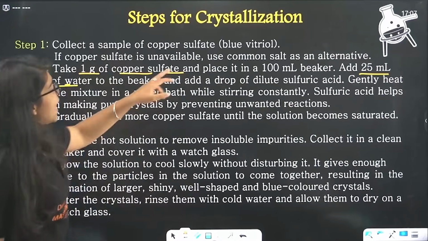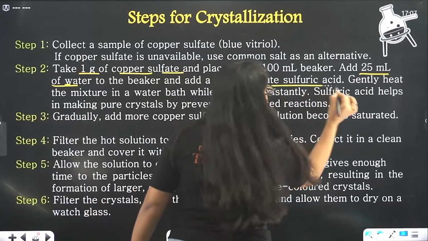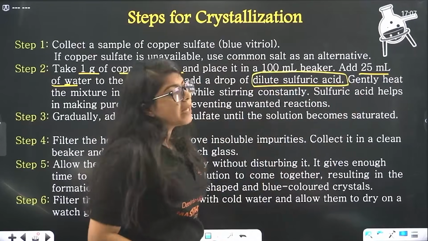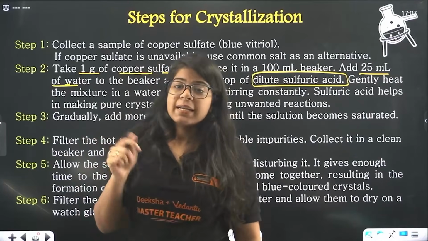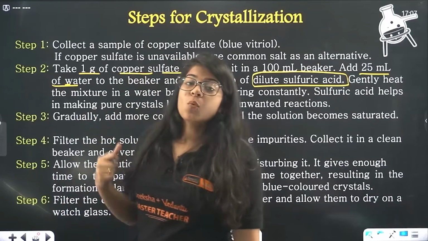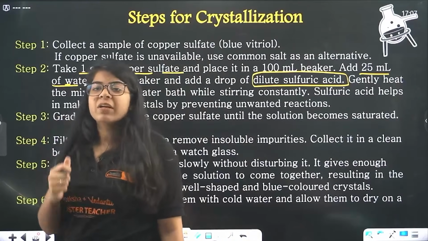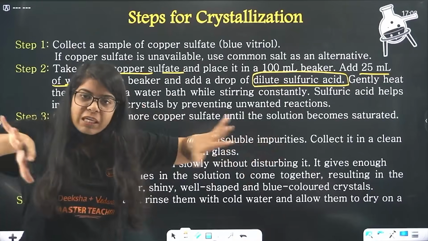Then add a drop of dilute sulfuric acid. Beta, why is dilute sulfuric acid added? Sometimes, or a lot of the time, salt can react with water. NaCl can react with H2O and form NaOH, right? So to protect against that, we add dilute sulfuric acid. It keeps them away.